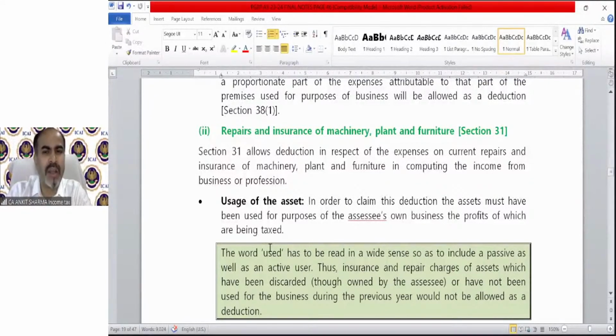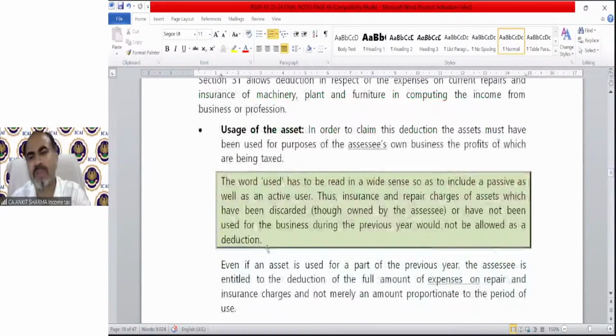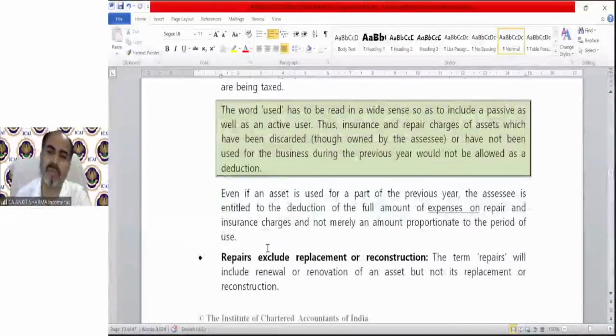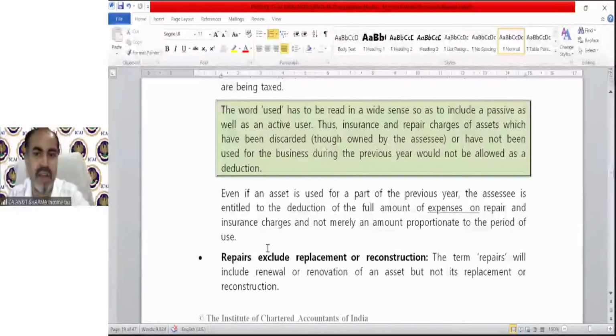Use of the asset. In order to claim this deduction, the asset must have been used for the purpose of the assessee's own business, the profits of which are being taxed. General provision, you can read it. Even if the asset is used for a part of the previous year, the assessee is entitled to the deduction of the full amount of expense on repair and insurance charges, and not merely an amount proportionate to the period of use. So if you are using an asset, like you have a generator and your electricity is gone only for 15 days in the whole year, still you can claim the deduction of the full year on that generator.